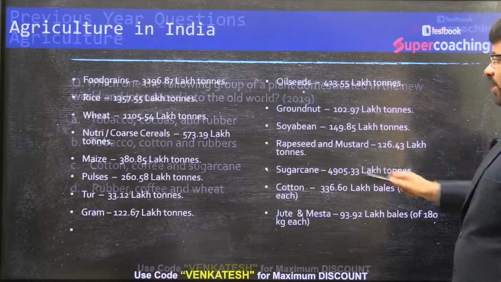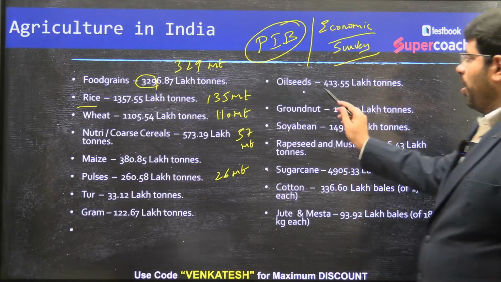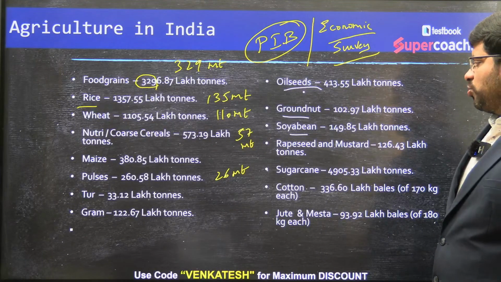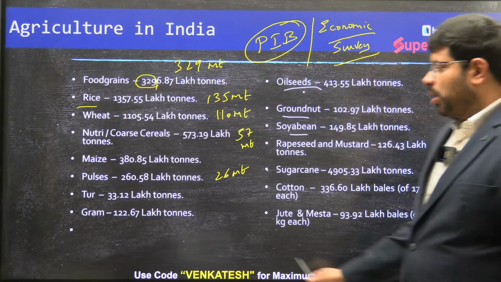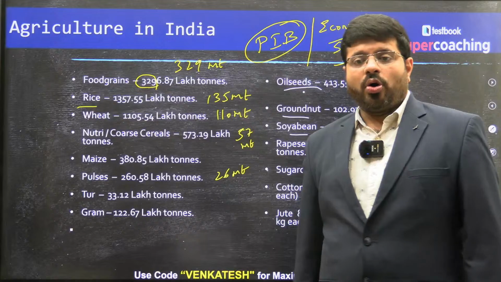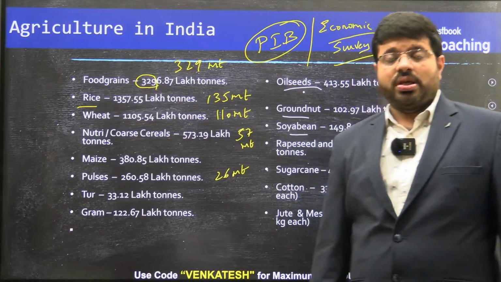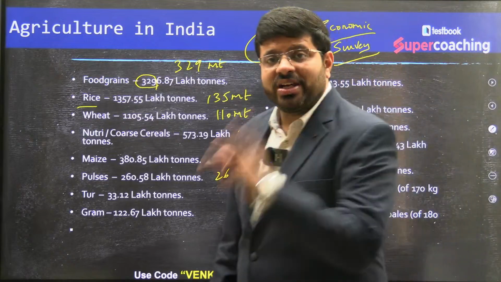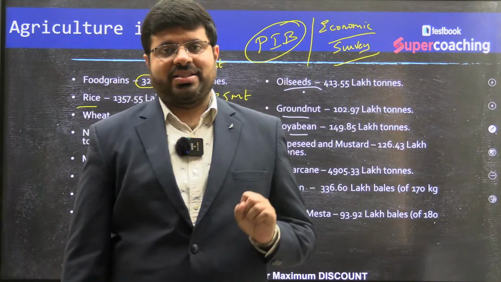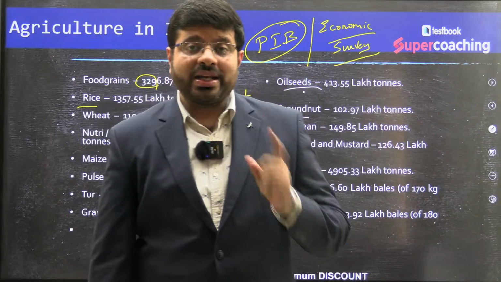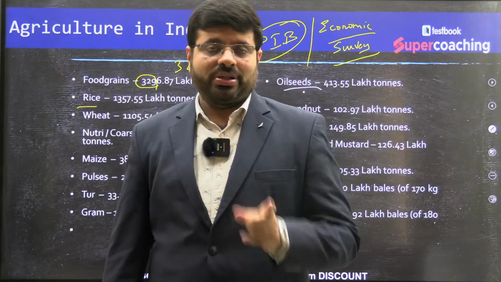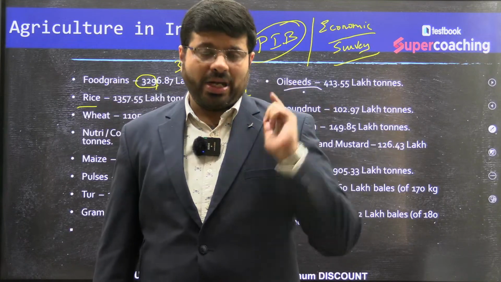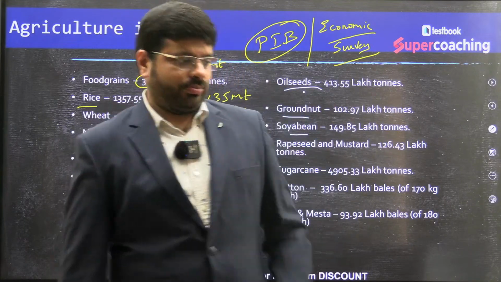Then you can see here the other ones. You see oil seeds, groundnuts, soybean, rapeseed, mustard, sugarcane, cotton, jute, tur, gram, all those kinds of things are observations. And whenever you study the economic survey data, any significant variations, they would definitely be discussing that. That's why reading the economic survey and understanding those events is a must before we go to the prelims exam.